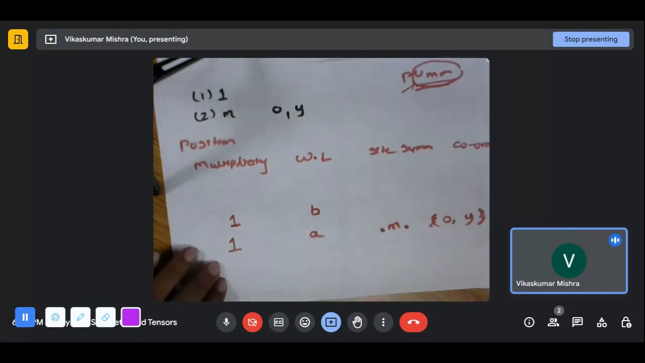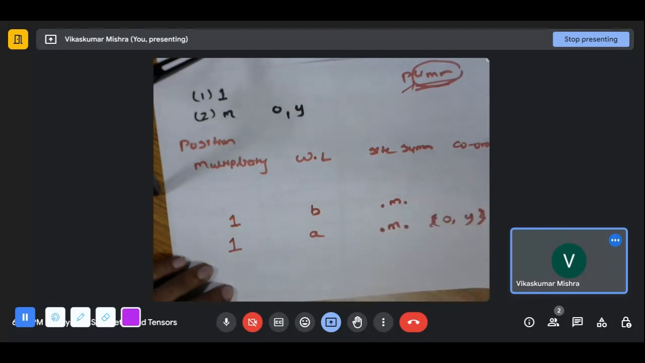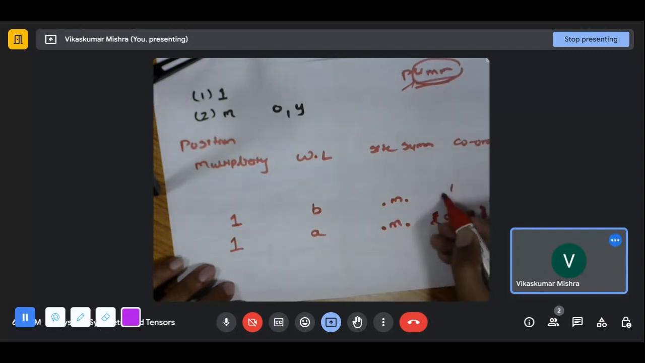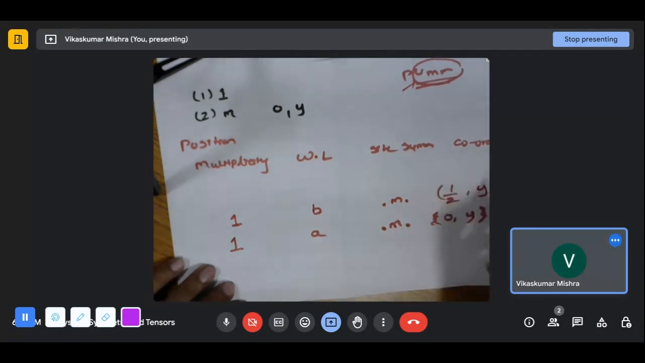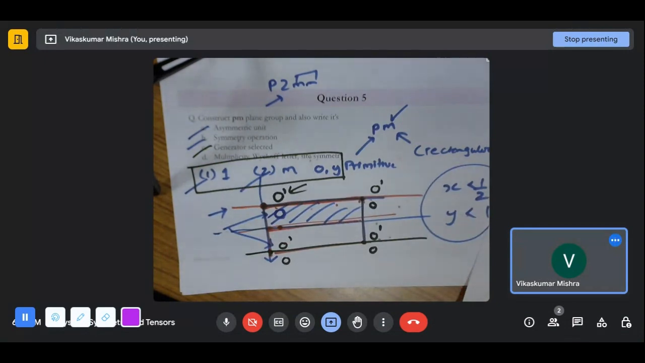What is the site symmetry? It again has the same site symmetry: point M, dot, dot M dot. But this time the coordinate is changed. It is 1 by 2. X is 1 by 2 and y can be anything. Now we don't have any symmetry left with us.